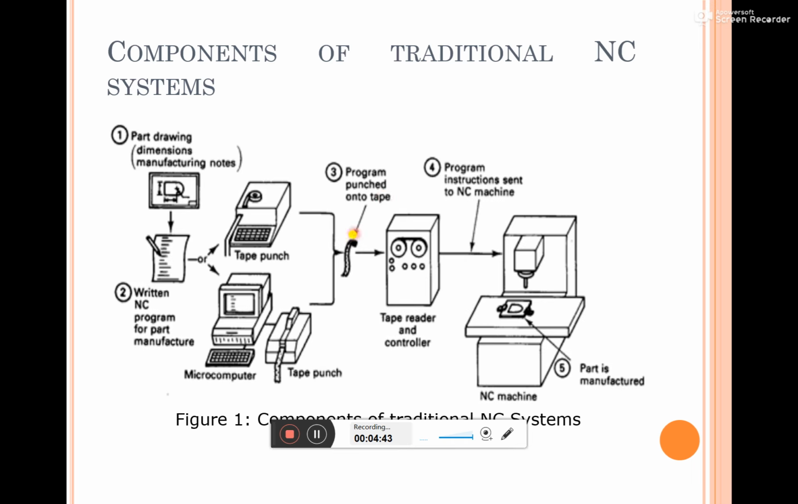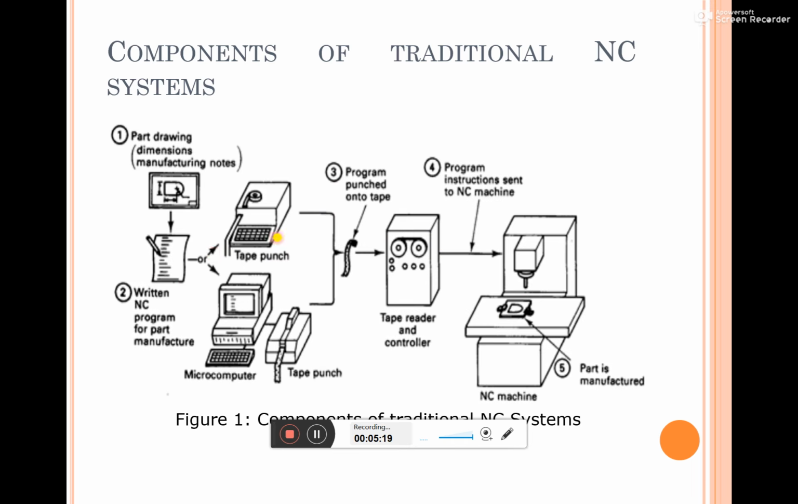After that, the tape will be inserted in the tape reader and controller. The tape reader will read the program of instructions. Accordingly, the controller will guide the NC machine. This is the NC machine. These are the important components related to the normal conventional NC system.